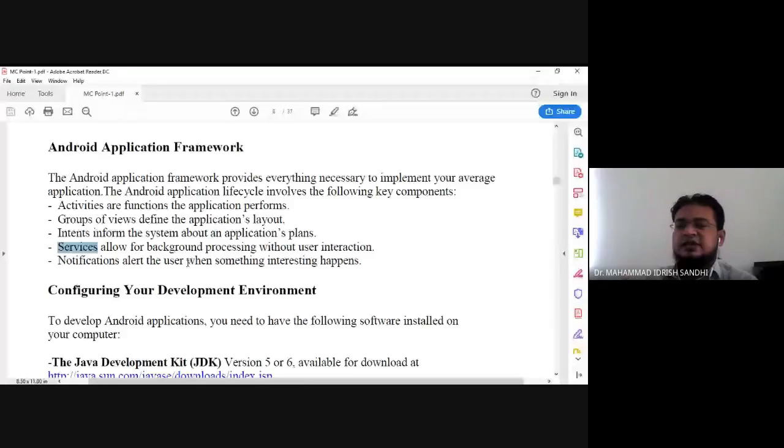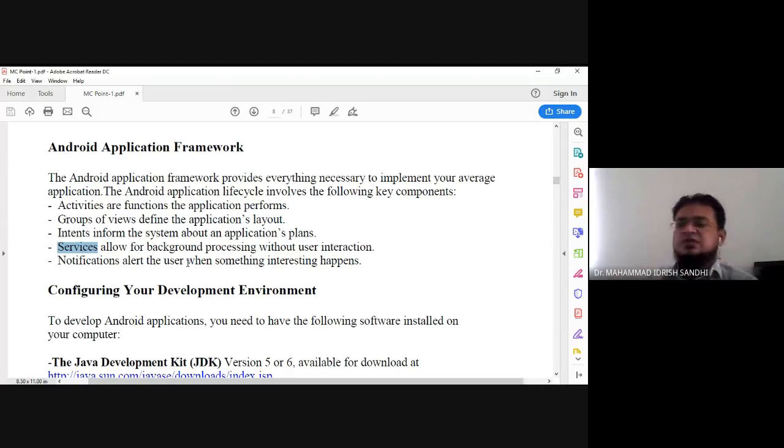It doesn't require that a particular button be pressed and then an activity started. It depends on the time, on a timer, on a particular background process mechanism. Such services will start automatically without user interaction.